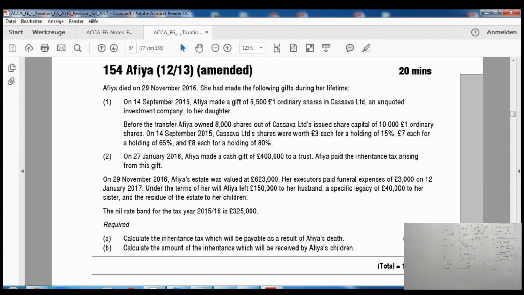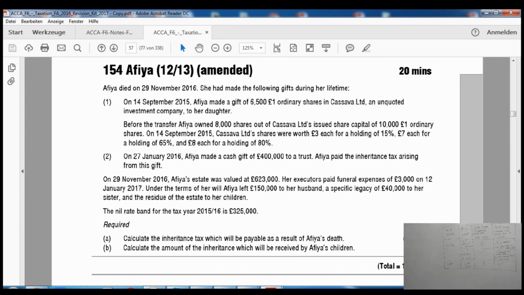So we will do this question now, which we have seen earlier, question number 154, Afia Limited. So just Afia basically. It was examined in December 13. So let's read the requirement. It says calculate the inheritance tax which will be payable as a result of Afia's death, and calculate the amount of inheritance which will be received by Afia's children. So we'll have to do these.